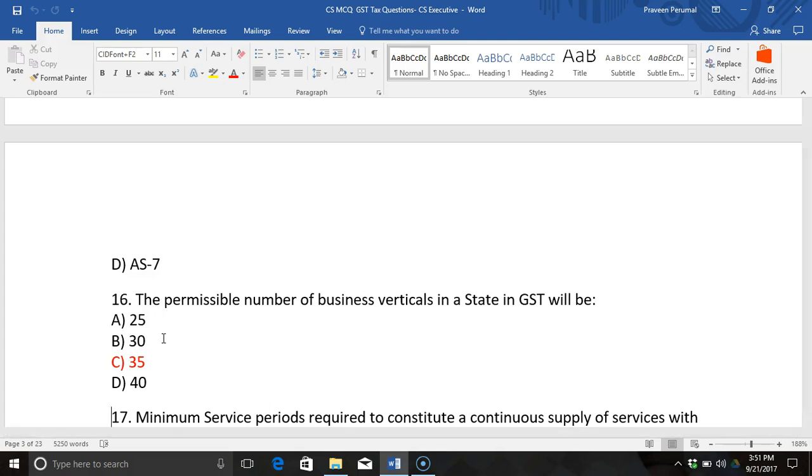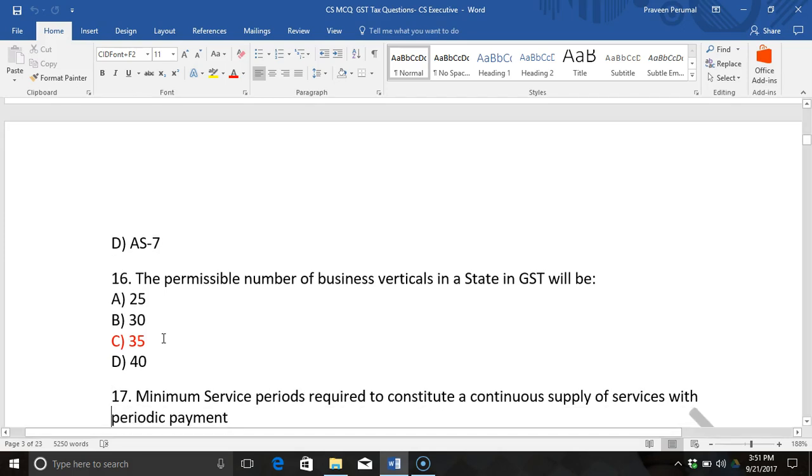The minimum service period required to constitute a continuous supply of service with periodic payment. There are two types of continuous supply. One, continuous supply of goods. The other is continuous supply of services. With regards to continuous supply of goods, there is no minimum service period. But in the case of continuous supply of service, there is a minimum service period.